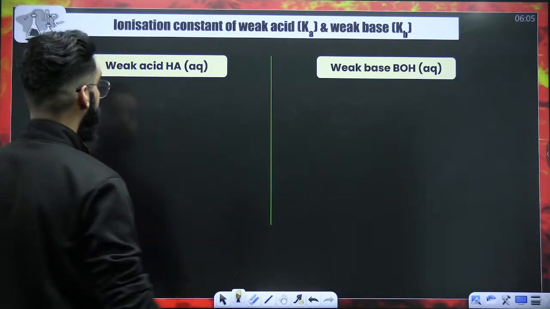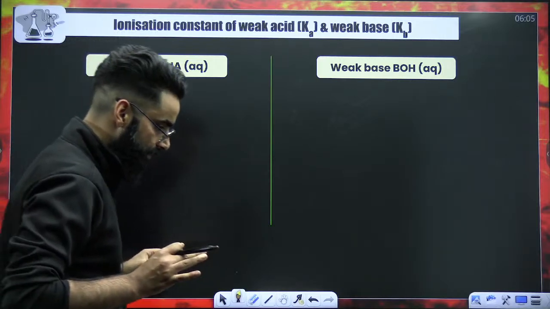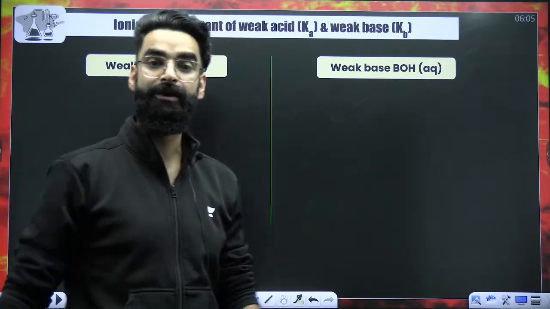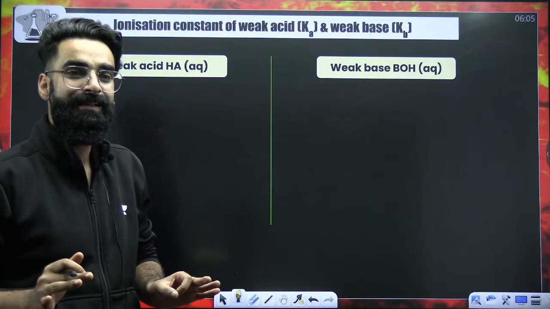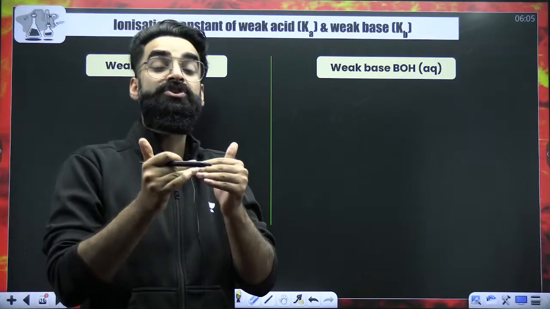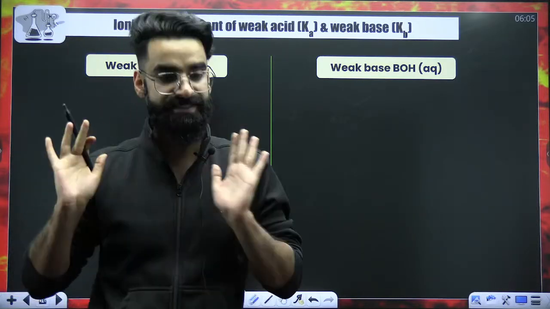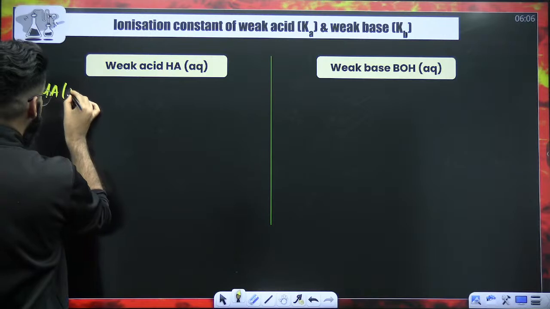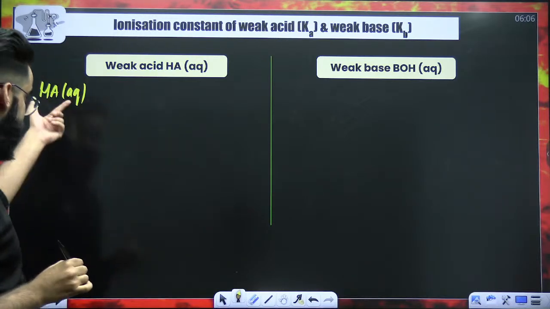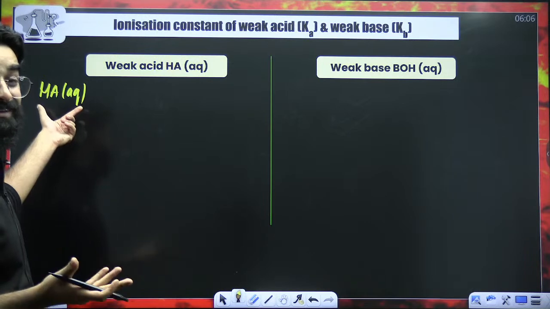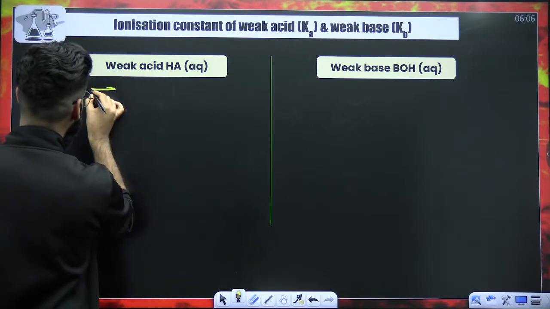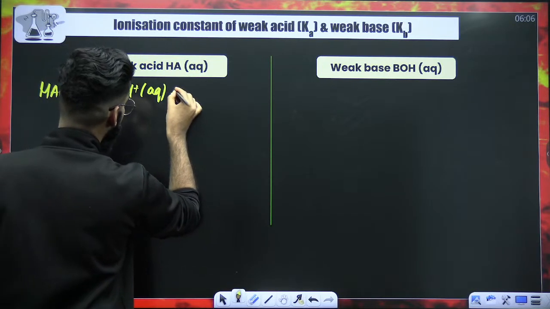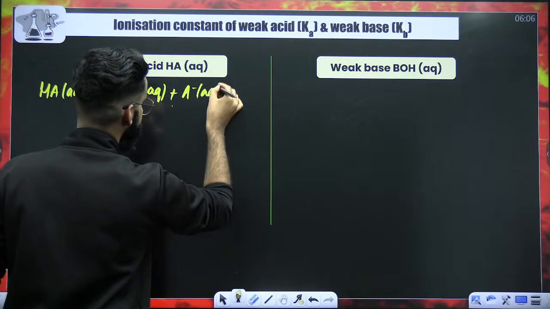Now guys, few minutes back, I told you, all the weak acids and all the weak bases are examples of weak electrolytes. For example, the weak electrolyte which I am going to take into consideration, let's assume that is a weak acid. Let's say I've got a weak acid HA over here. If it's a weak acid, it's going to be considered a weak electrolyte and it's going to remain in equilibrium with its ions. And its ions are H positive aqueous plus A negative aqueous, right?